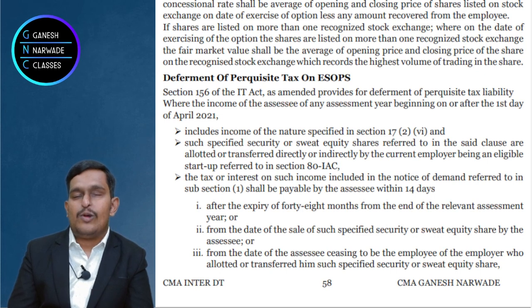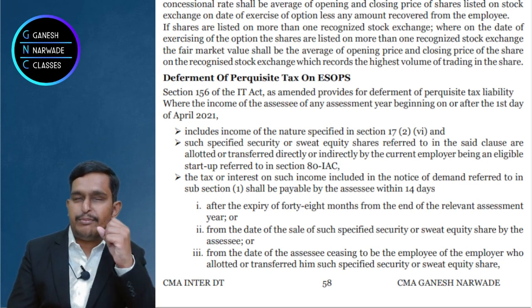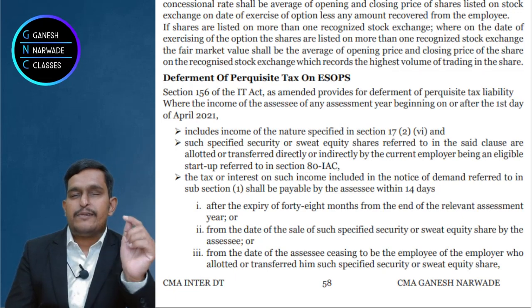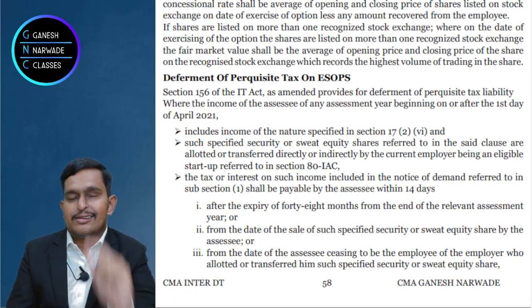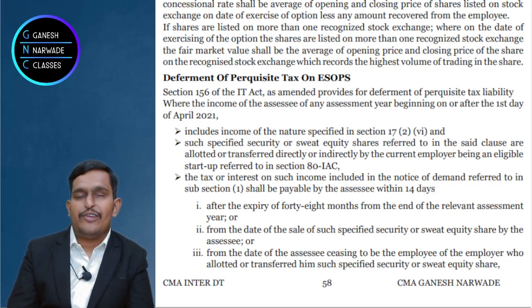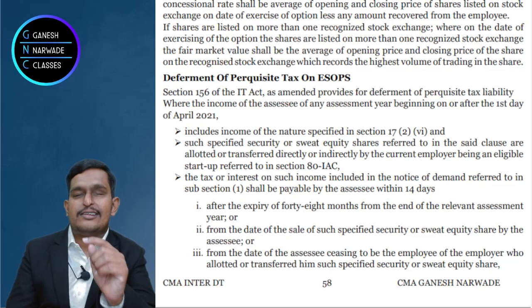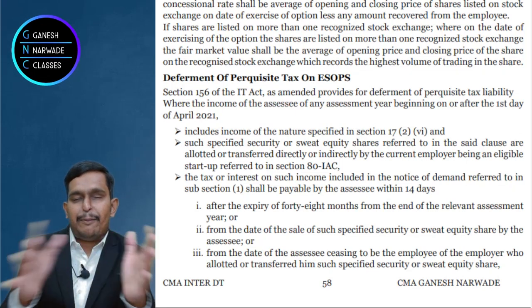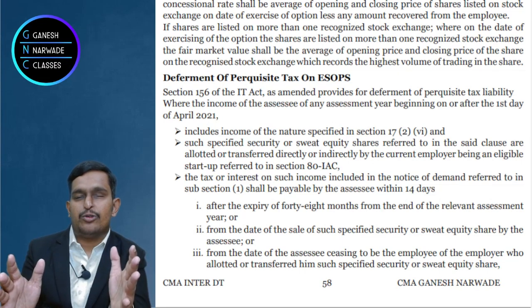Now, in the question, they will give the fair market value on multiple days: the day when the option is exercised, the day when the option comes to an end, the day when the shares are allotted. Multiple dates, multiple fair market values.